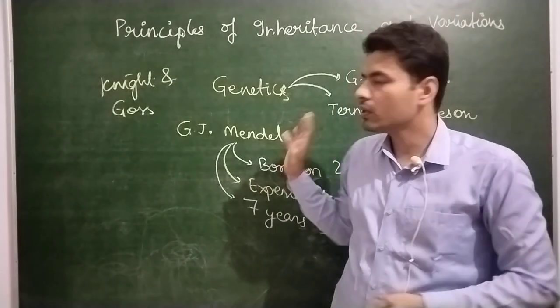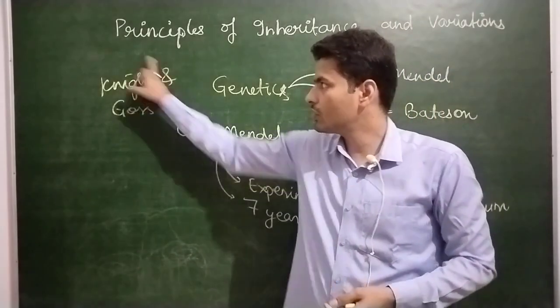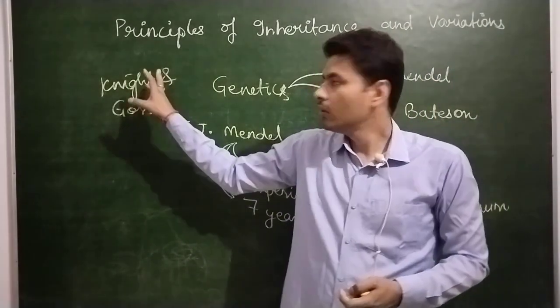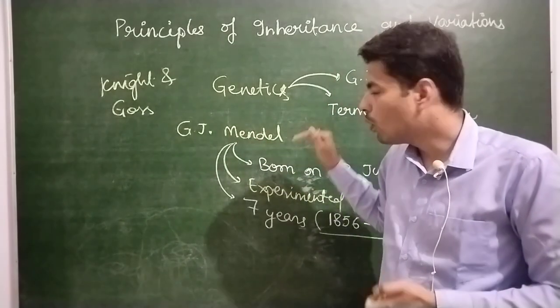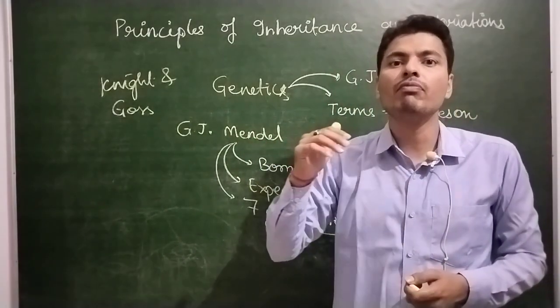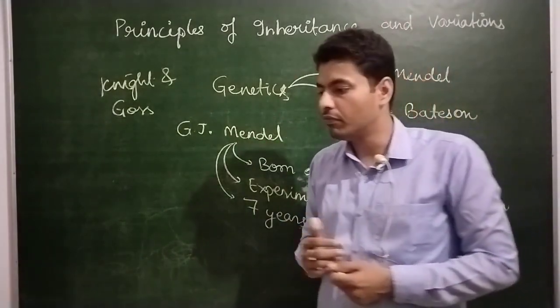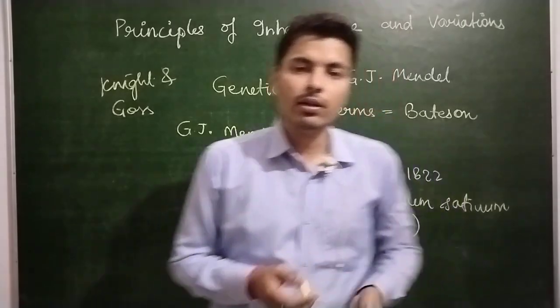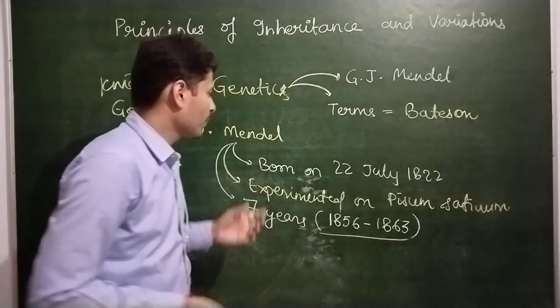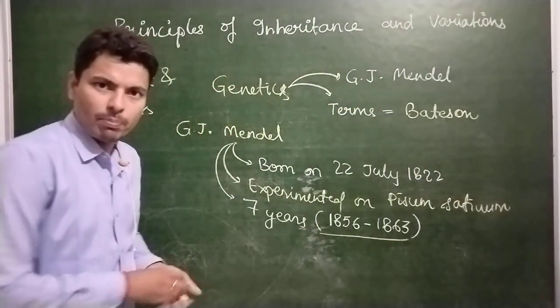Mendel's work was only an extension of their work, but he was able to deliver some very interesting and very crucial conclusions and observations while working on this plant.